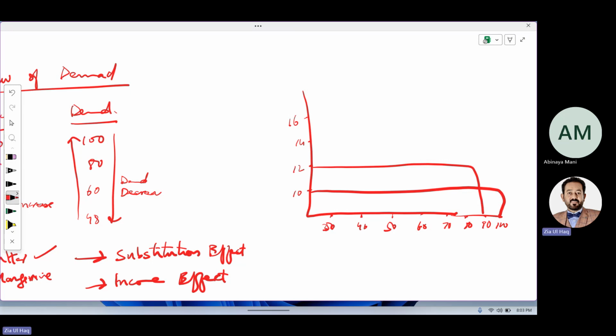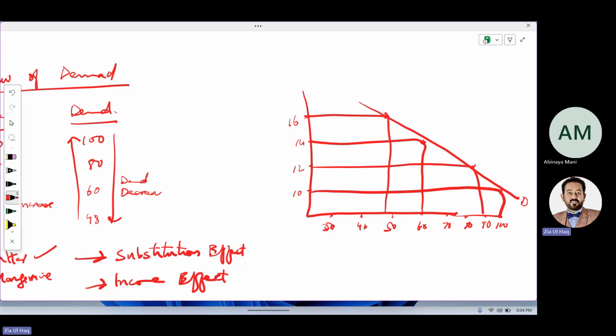Price increases to 16, demand decreases to 48. So when we join all these dots, we will have this downward sloping demand curve, which moves from left to right and downward. I mean, the demand curve is always downward sloping from left to right.